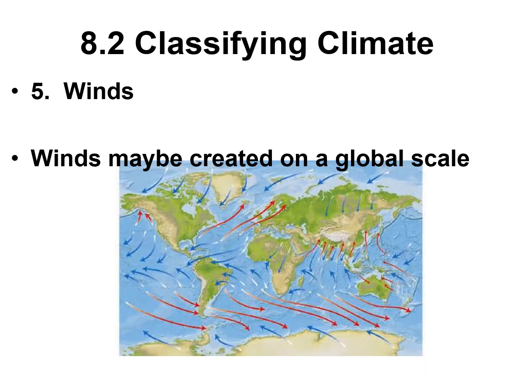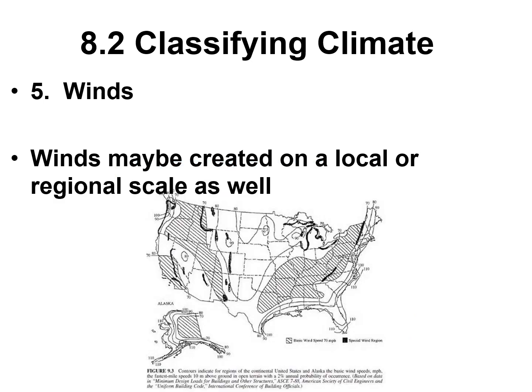You can also have the same idea here with wind. So winds can affect the climate, and you can see we've got red for warm winds, and we've got blue for the cold winds. So that's going to bring that type of weather into those regions, or climate, I should say. And lastly, you can also have winds on a regional scale, and that can be affected too by the topography. So there you go. There are your 5 factors that influence climate.